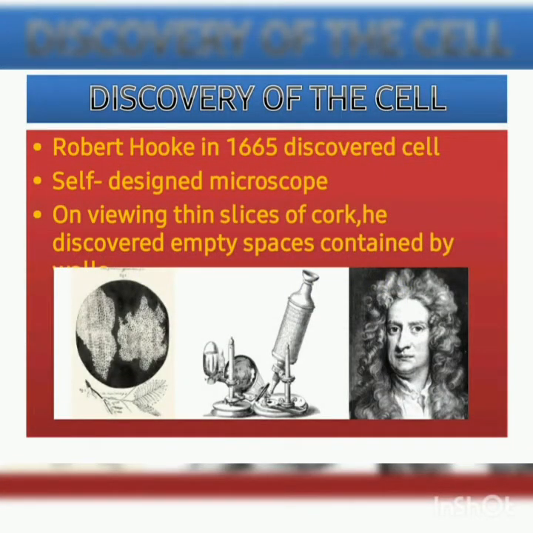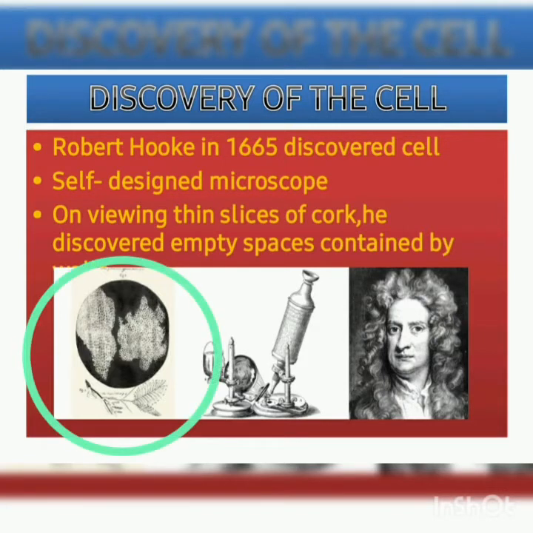Now let's study the discovery of cells. Robert Hooke around 1665 discovered cell. He designed a microscope. This is the photograph of Robert Hooke's self-designed microscope. Once he observed thin slices of cork through his microscope. Cork is a part of the bark of a tree.